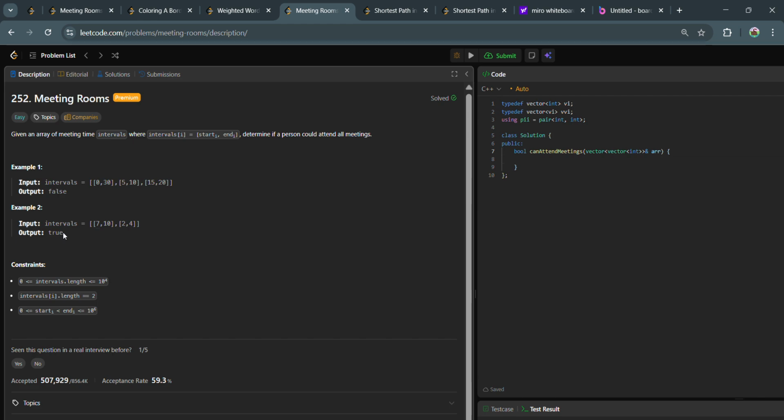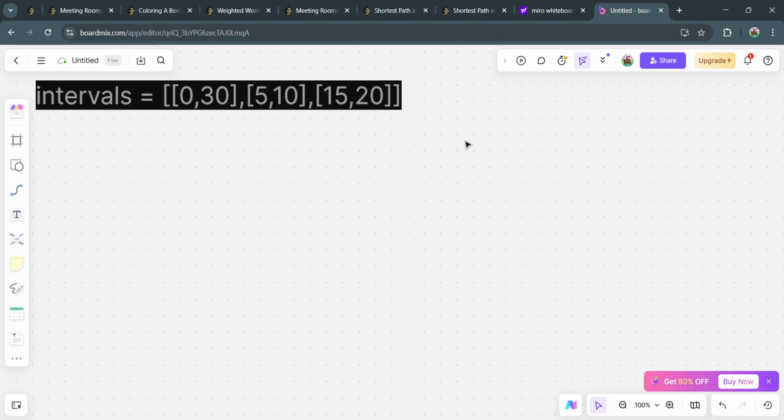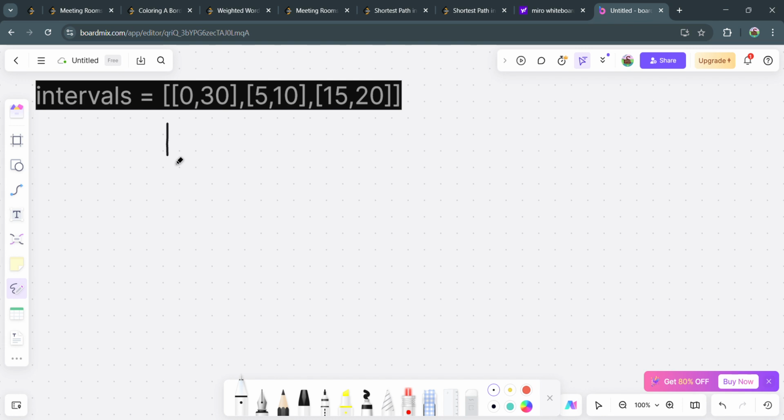So what could be the approach to solve this problem? Let us look at this approach and then we can code it. Let us suppose we have intervals as this. First we have to make sure that we sort these intervals in increasing time order. That means the first one will have the lowest time. So the first index should be this 0 to 30.